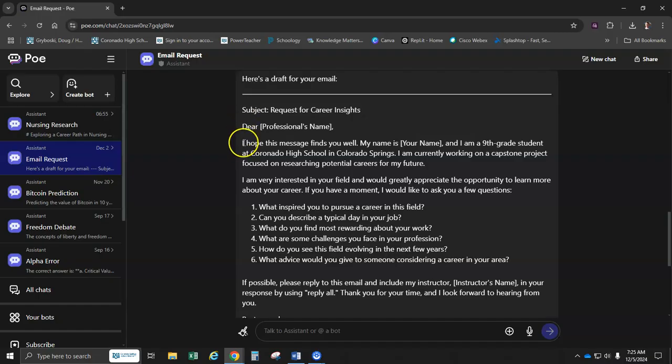So take a look. For example, I got rid of this: I hope this finds you well. To me, that's extra fluff. I got rid of it. But I kept the rest of it. But look what else I kept.